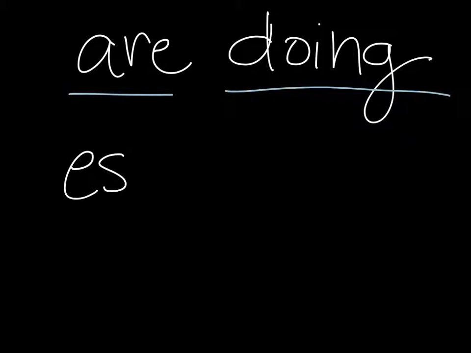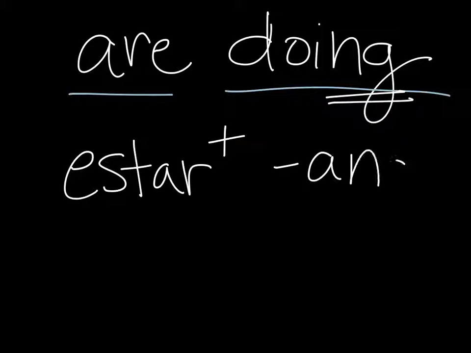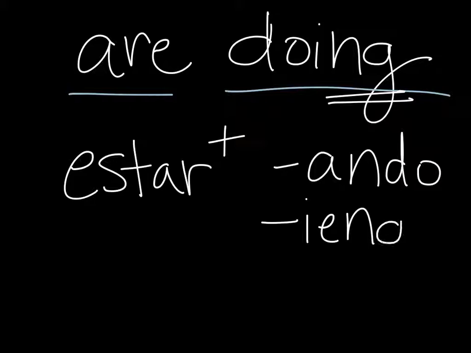Remember, this structure is used to talk about what you are doing. Okay, the are part here is the verb estar that we just went over. And then the second thing that we have to add here is the doing, the ing. So depending on what you are doing, you're going to be using different verbs, okay? The ending, however, is going to be the same. Your verb is either going to end in ando, or it's going to end in yendo. So let's talk about those real quick.